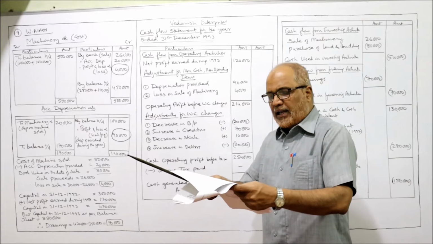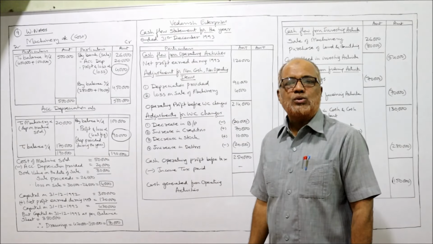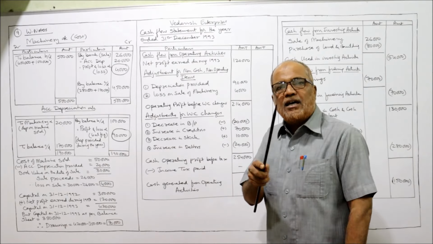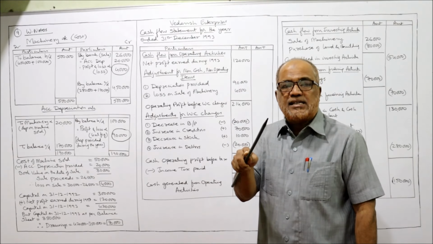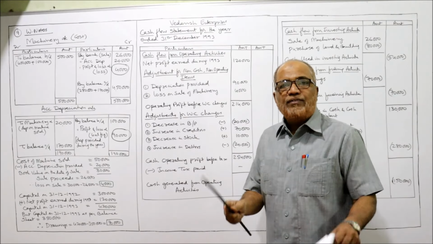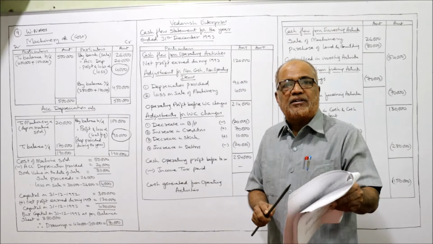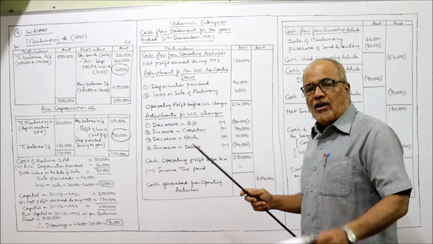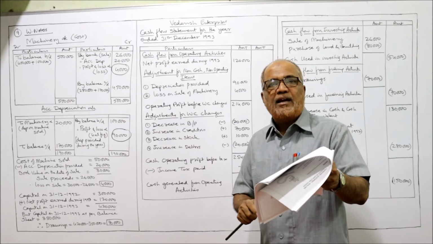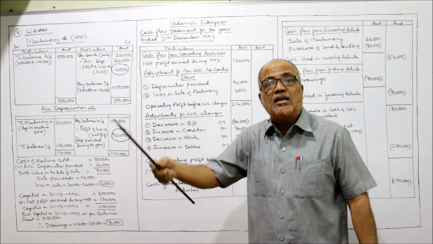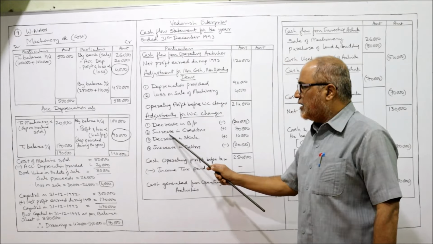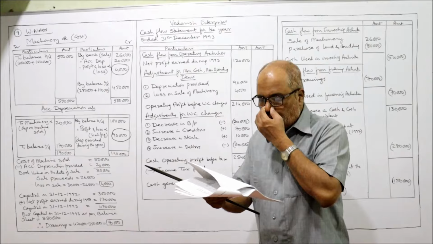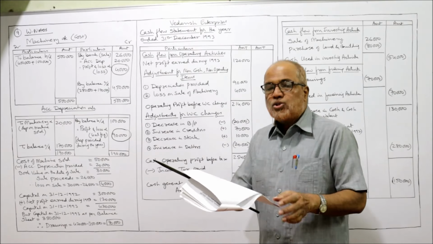Now first of all, bills payable. Last year 1 lakh, current year 80,000. Decrease in bills payable, it should be deducted, because an increase in current liability is added and a decrease in current liability is deducted. So if the current liability decreases, it should be deducted. Decrease in bills payable: minus 20,000. Now creditors. Creditors last year 1,80,000, current year 2,50,000. Increase in creditors is added, 70,000. Now decrease in stock. Last year stock 1 lakh, current year stock 90,000.